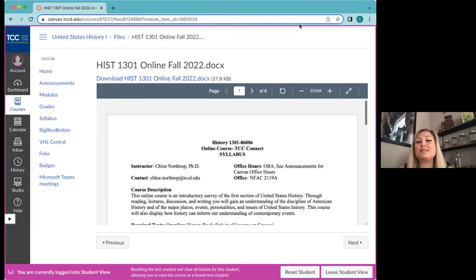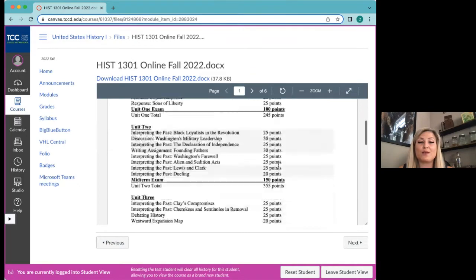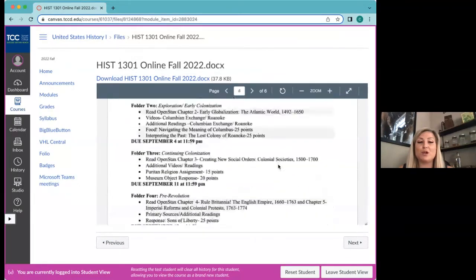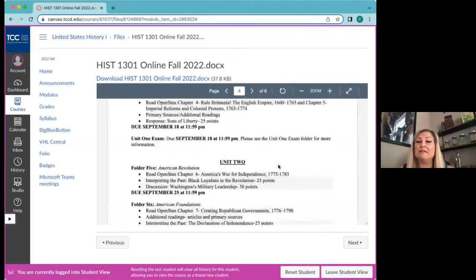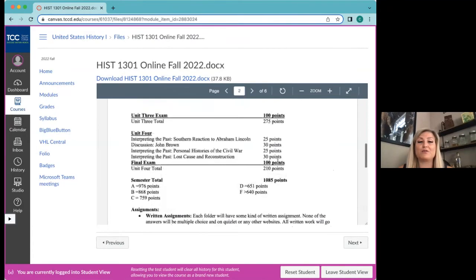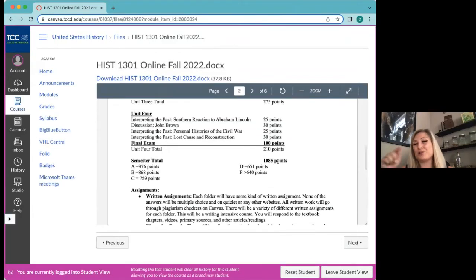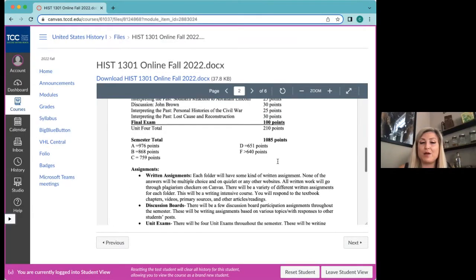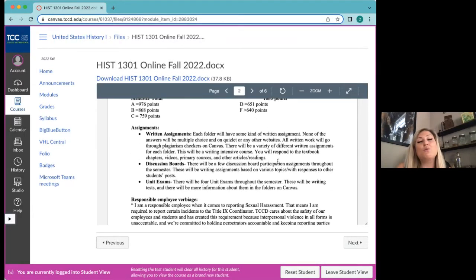Here is your syllabus. Some of you would really like to download this, and that's fine. Others would rather look at it just on the screen. Any of that is fine with me. This is just your syllabus for the semester, and it has a breakdown. It's also available as an ICS file if that's something you would like to download. Whatever works best for you.